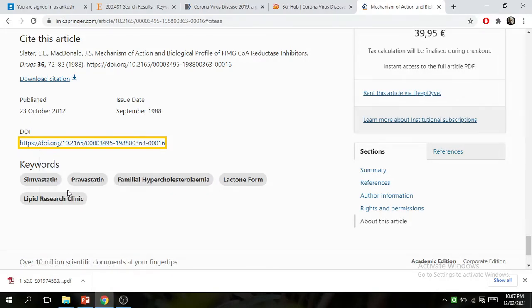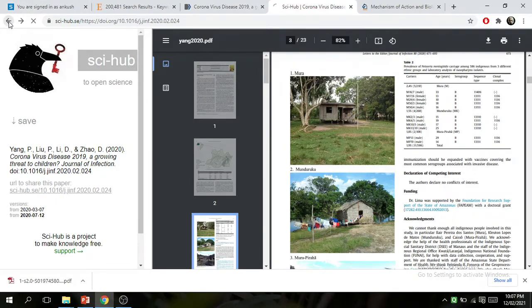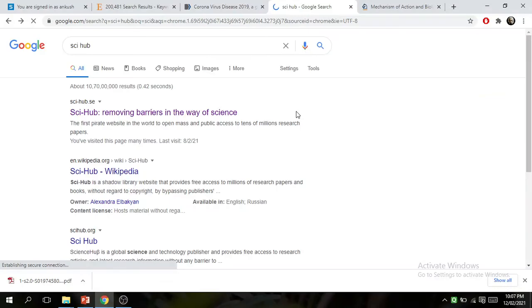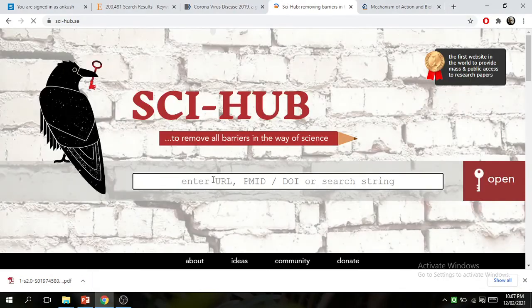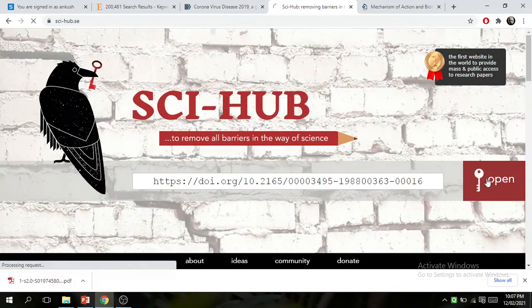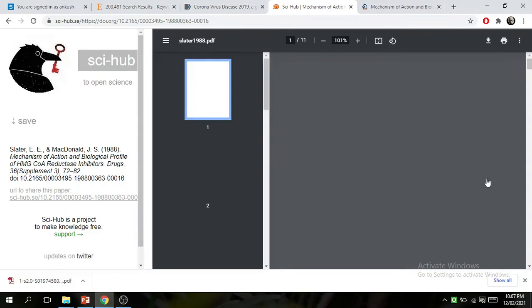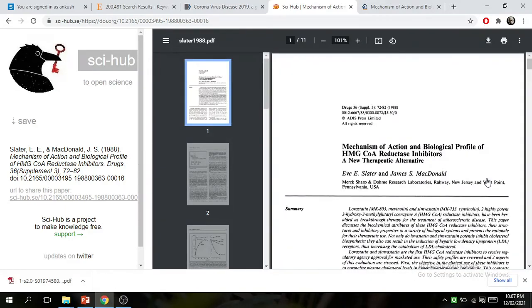Right click, copy link address, go to Sci-Hub, search Sci-Hub and select it, paste that link address and open. Download completed: Mechanism of action and biological profile of HMG CoA reductase inhibitor.